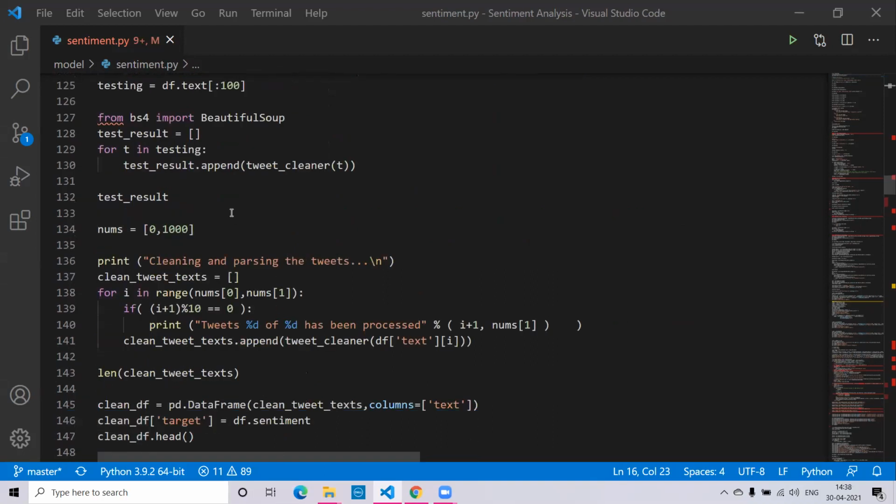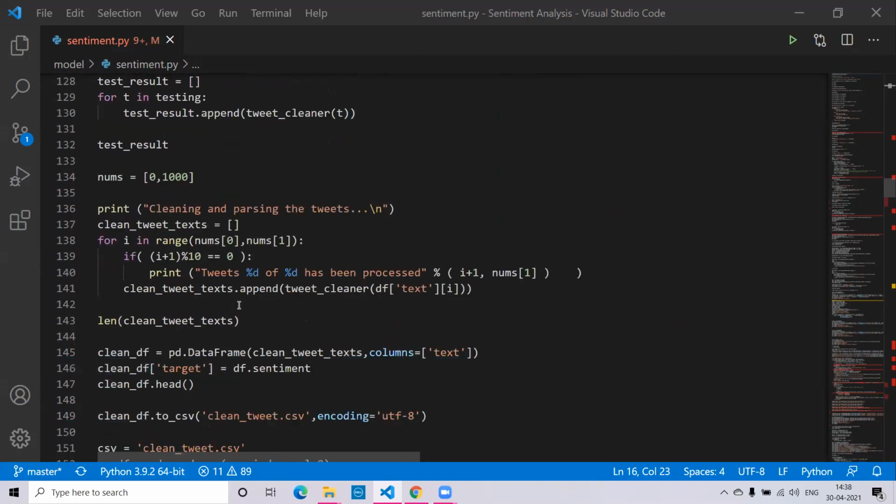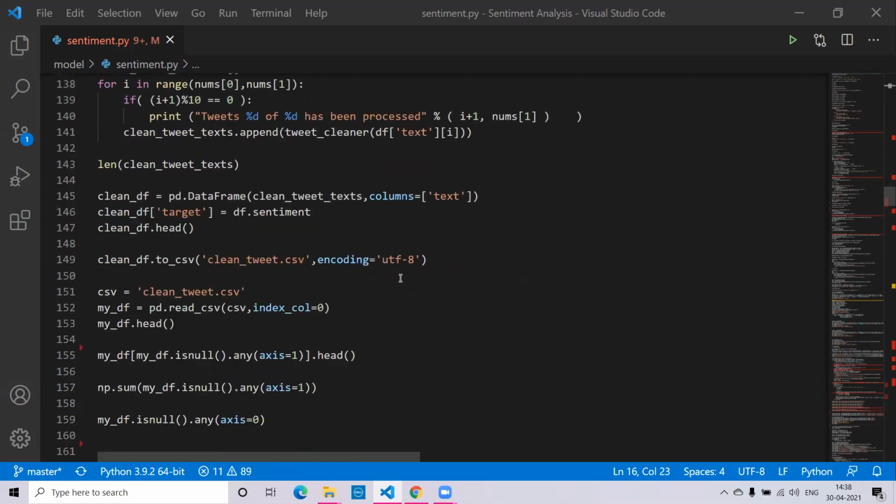Then after that, as we have cleaned and parsed all the tweets, we will display the cleaning and parsing of 1,000 tweets at a time by printing that tweets 0 to 1,000 have been processed using a for loop.